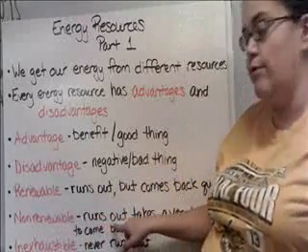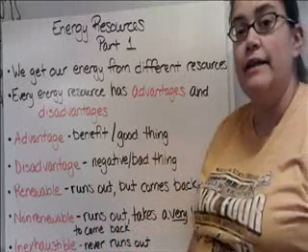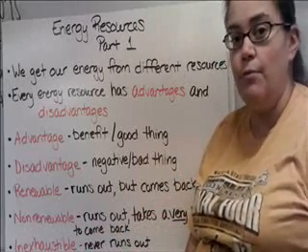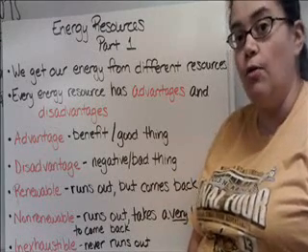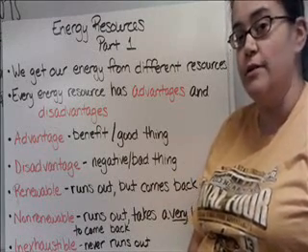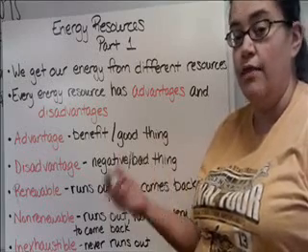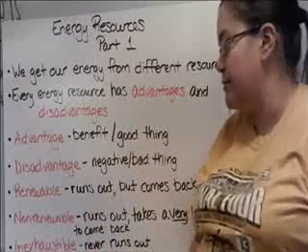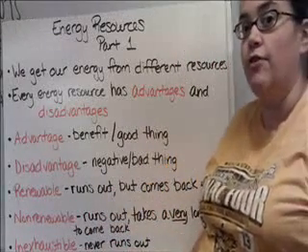Non-renewable means when it runs out, it takes a very long time to come back. It is possible for it to come back eventually, but it'll be probably millions of years from now. So petroleum, coal, natural gas, all the fossil fuels, once they run out, that's pretty much it as far as we're concerned. It'll be millions of years before it comes back. And inexhaustible means it never runs out. You can't ever use it all up.